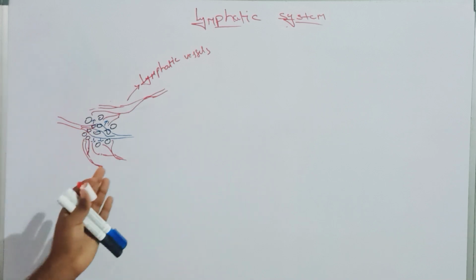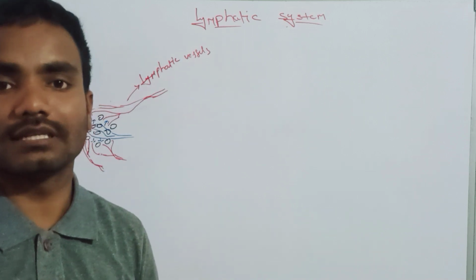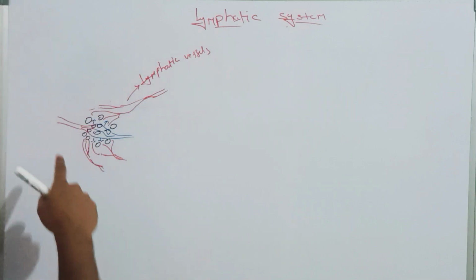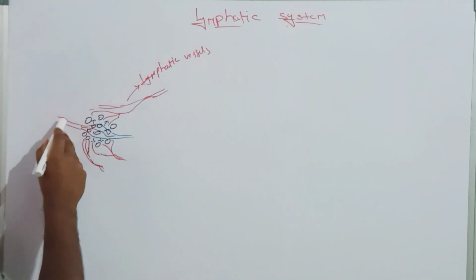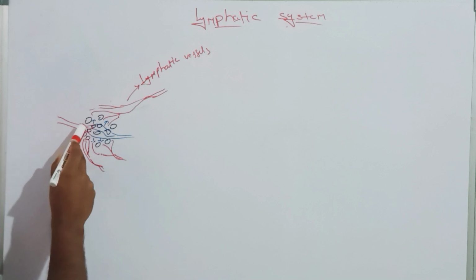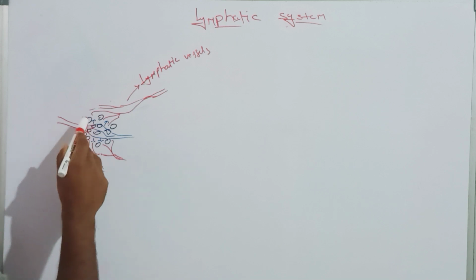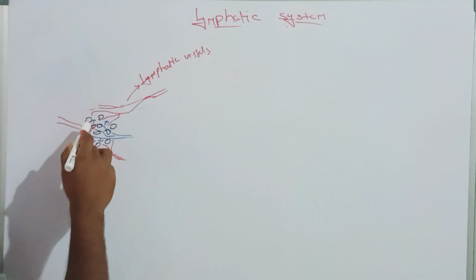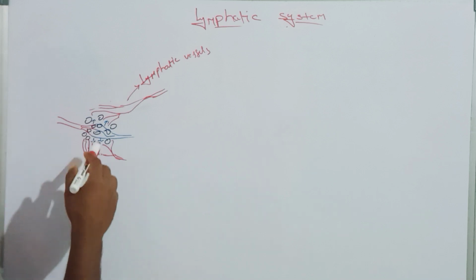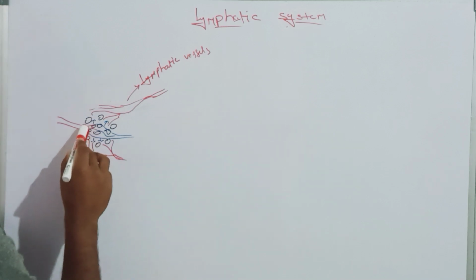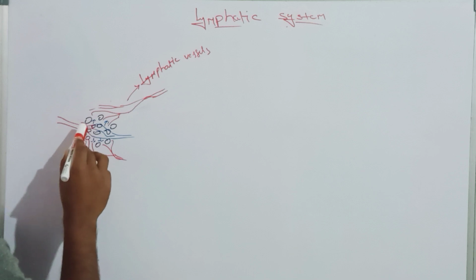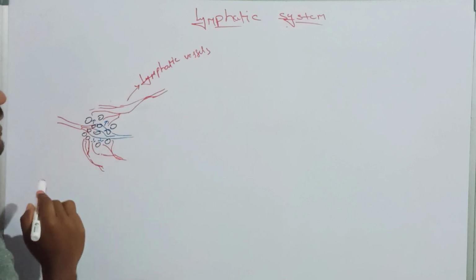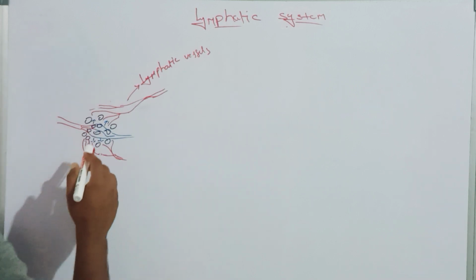The thin wall of the capillary is made up of endothelial cells. These endothelial cells have pores. When the blood passes through these blood vessels, due to the narrowness, the fluid from inside the blood vessel is expelled out through the endothelial cell pores. The capillaries of the artery blood vessels continue with the capillaries of the veins.